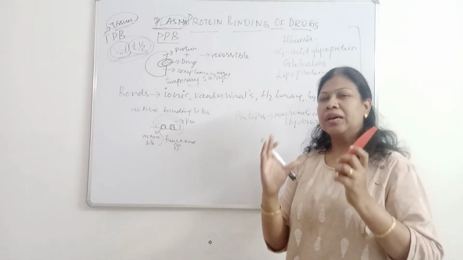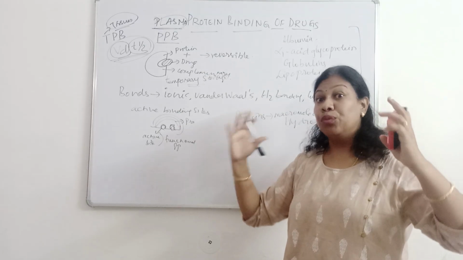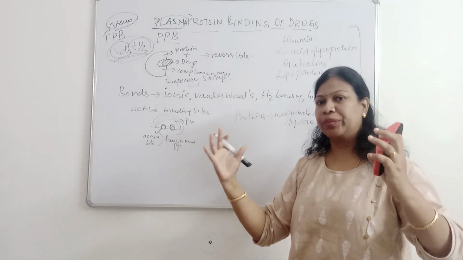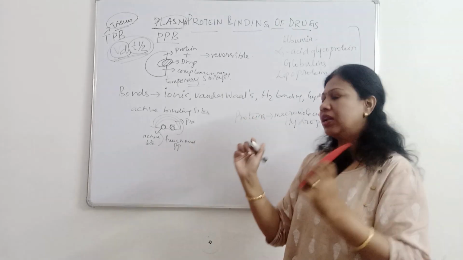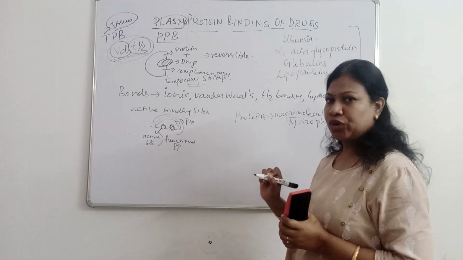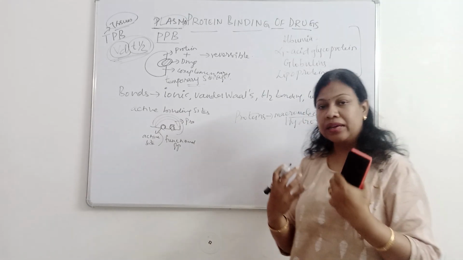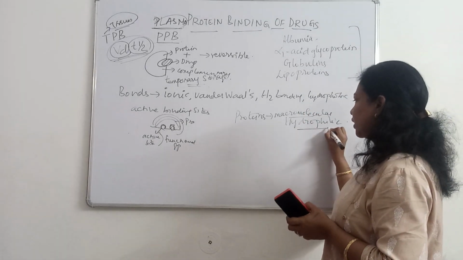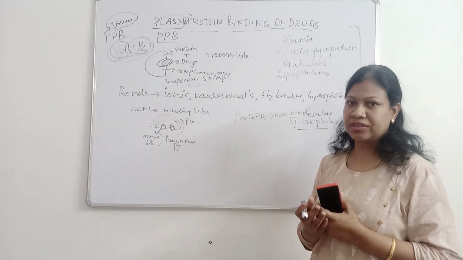Proteins are made of peptides and amino acids as building blocks. The blocks of amino acids make the protein a large molecule. That is the meaning of macromolecule. Their solubility is in water, that is, proteins are hydrophilic in nature.